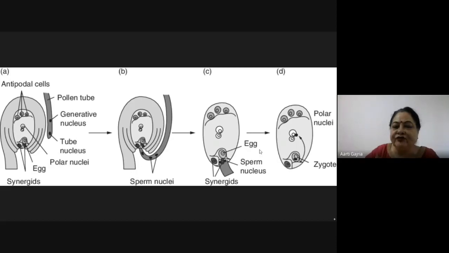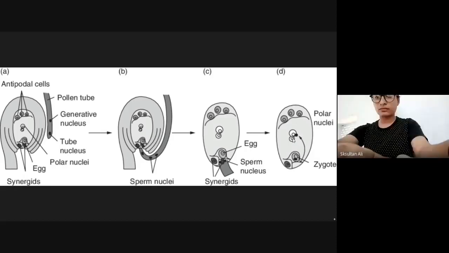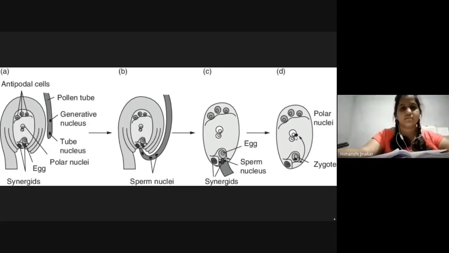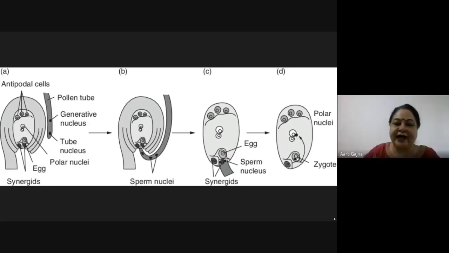One will fuse with the egg. This is the egg, and it forms the zygote. The other will fuse with the two polar nuclei. These are the two polar nuclei. Now these two polar nuclei will fuse with the second male gamete, and they will form the endosperm nucleus, the primary endosperm nucleus, called PEN in short. PEN, primary endosperm nucleus. And here the zygote will be formed.